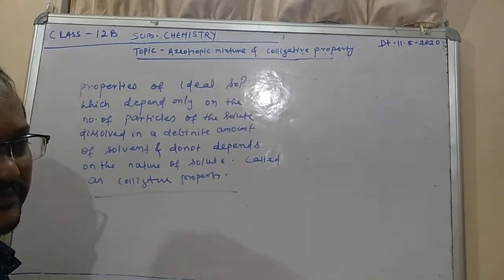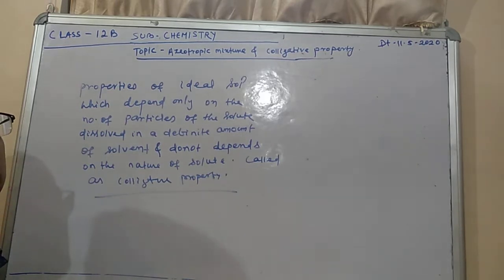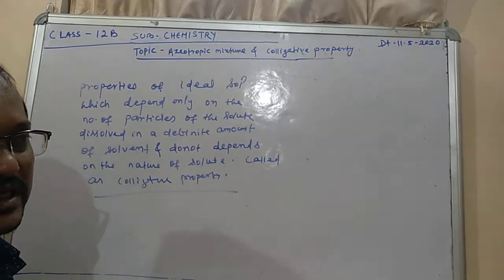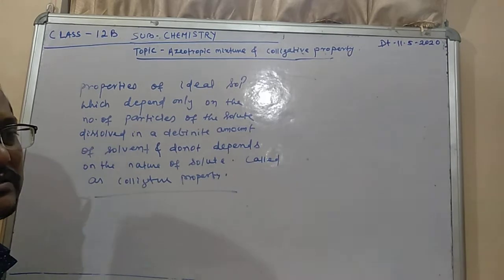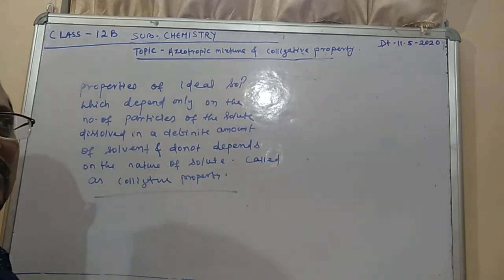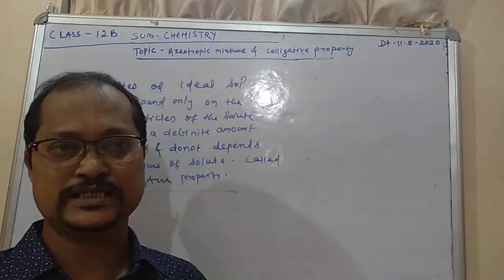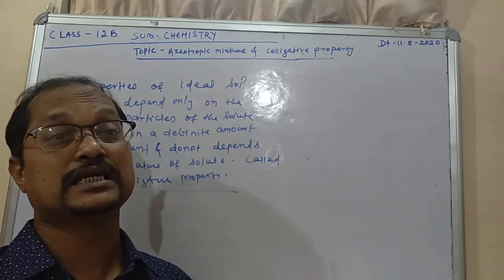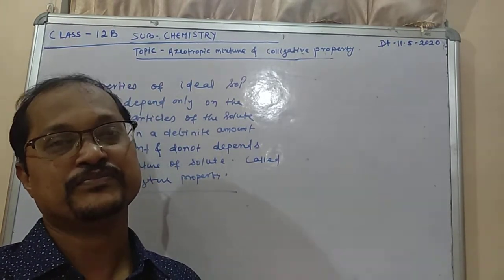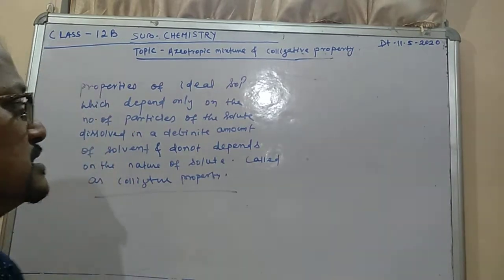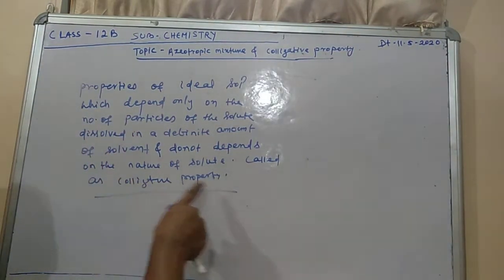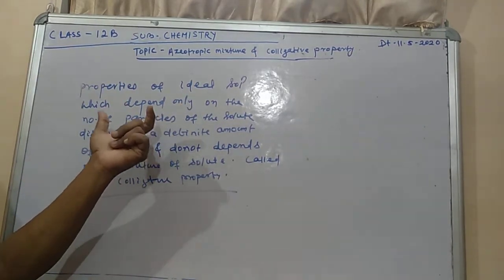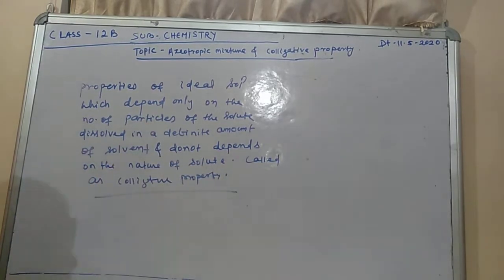Suppose we take two types of solute, say sugar, salt, or sodium bicarbonate. The solute we are going to dissolve in the solvent, whatever substance it may be, does not matter. Only the number of particles dissolved in a certain amount of solvent matters, and that is part of the colligative property. Colligative properties are the properties of an ideal solution which depend only on the number of particles, not the nature of the solute. Okay.